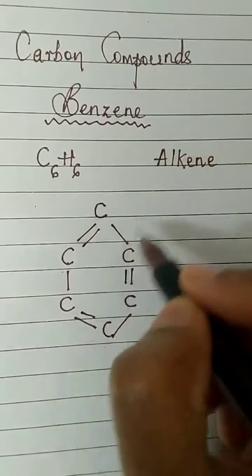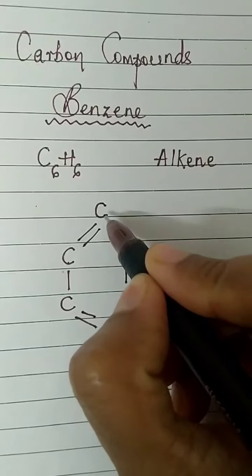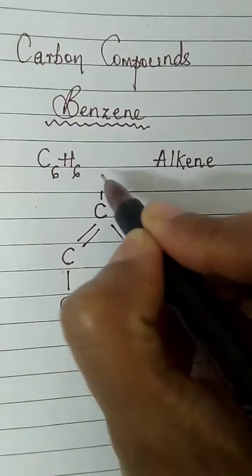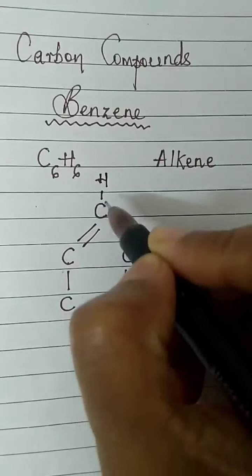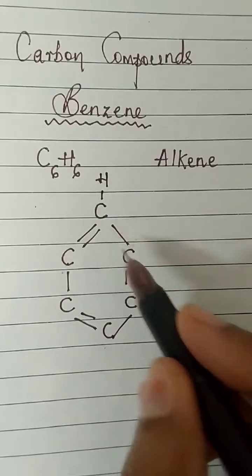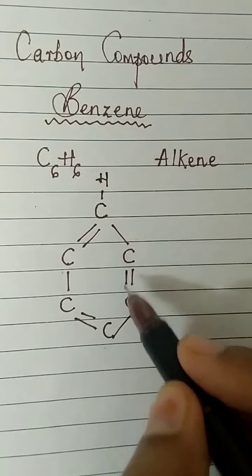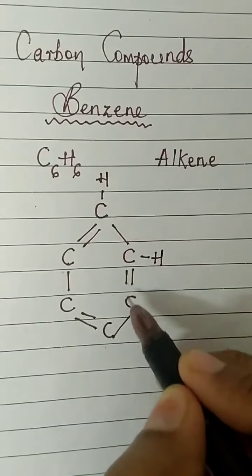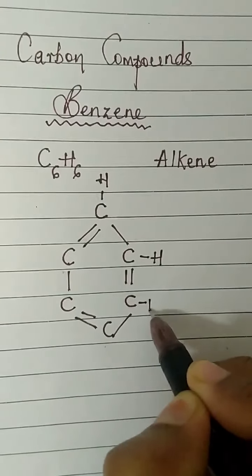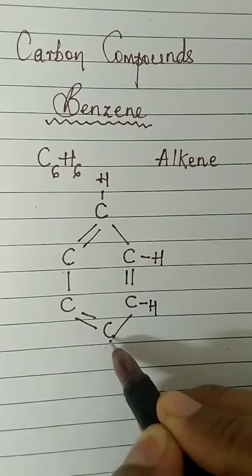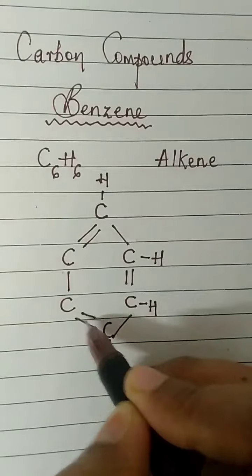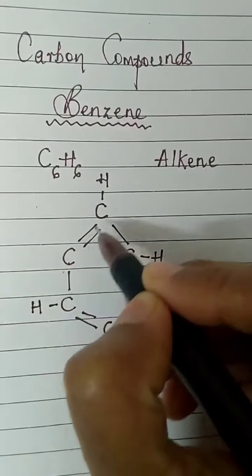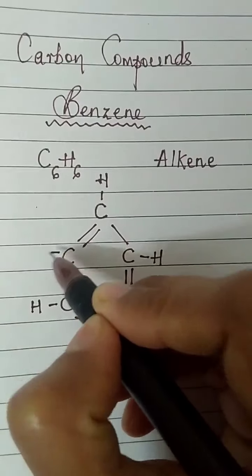Now let us fulfill the valency here. Carbon is tetravalent, here 2, 3. Three already done, now we need one more, so 4. This carbon's valency we have completed. Same way for the next carbons, 1, 2, 3 and 4, each time.